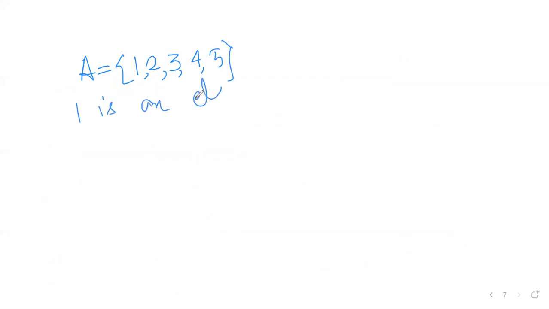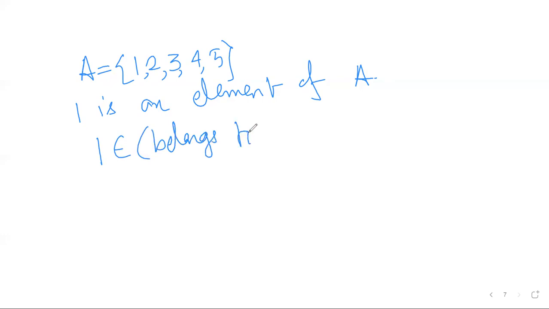Now one thing is that suppose A equals 1, 2, 3, 4, 5, right? So 1 is an element of A. Symbolically you will write it as 1 belongs to A, pronounced as belongs to. Okay.